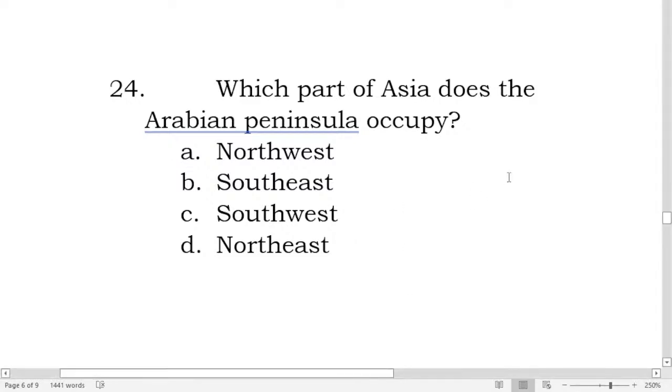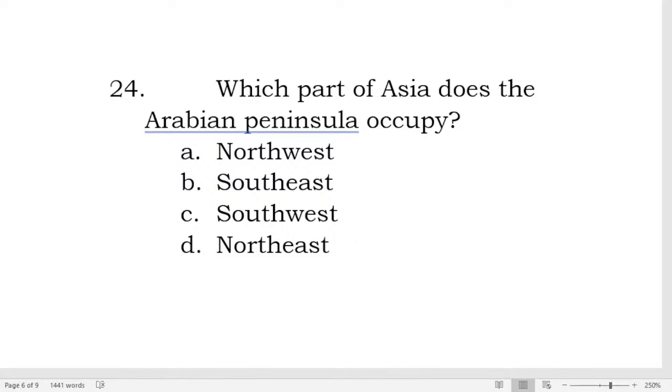Okay, so I think I need the sketch pad then. So number 24, only one person answered correctly for number 24. Which part then? Okay.